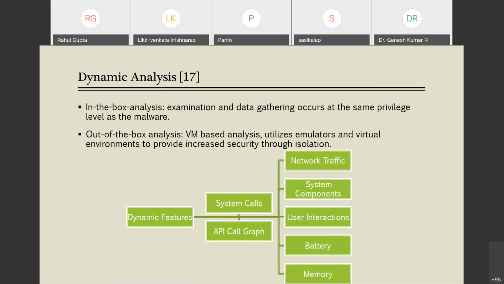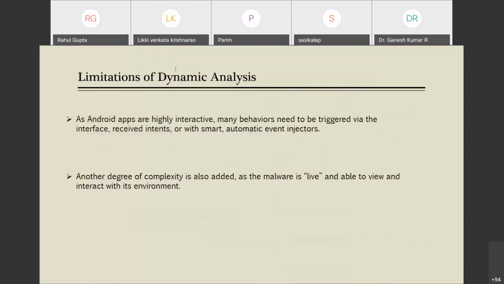At what frequency we are accessing a device, at what pace we are expecting, what we are expecting, how we are expecting. These are all such user patterns that could be useful for us in detecting whether a malicious activity is happening or not, because we can differentiate between a legitimate user and a non-legitimate user through user interactions. So these are the components, or you can say features, that could be used.